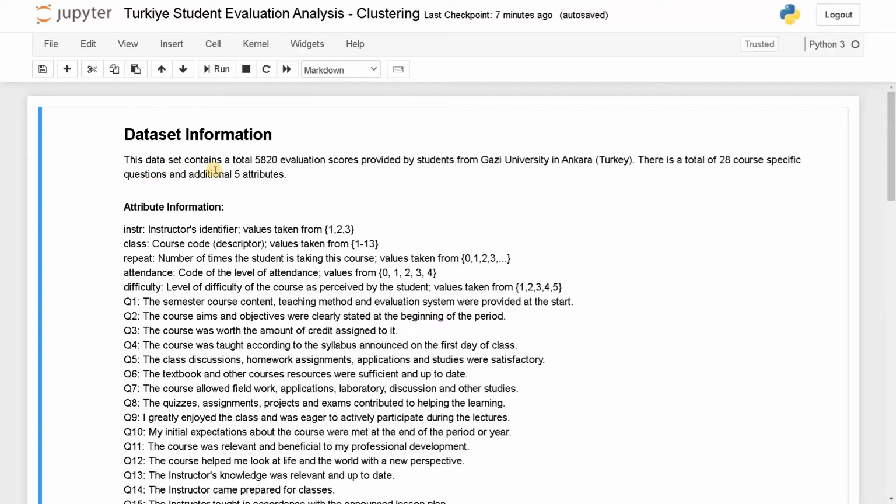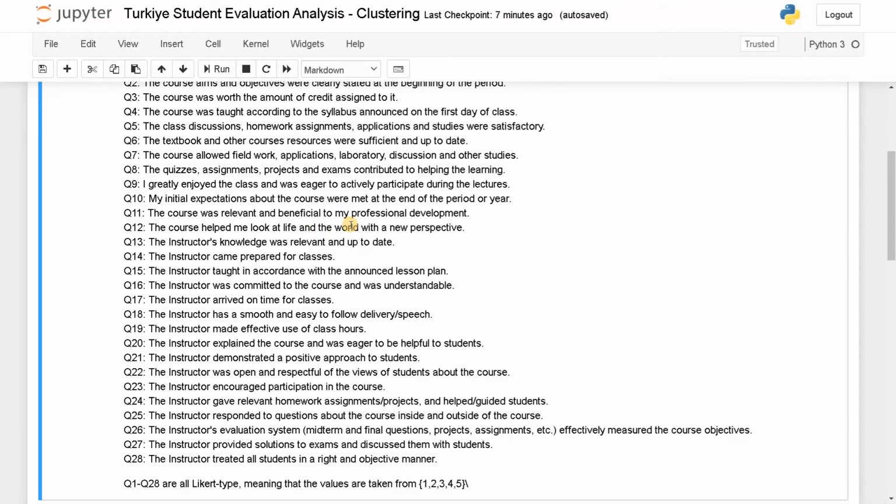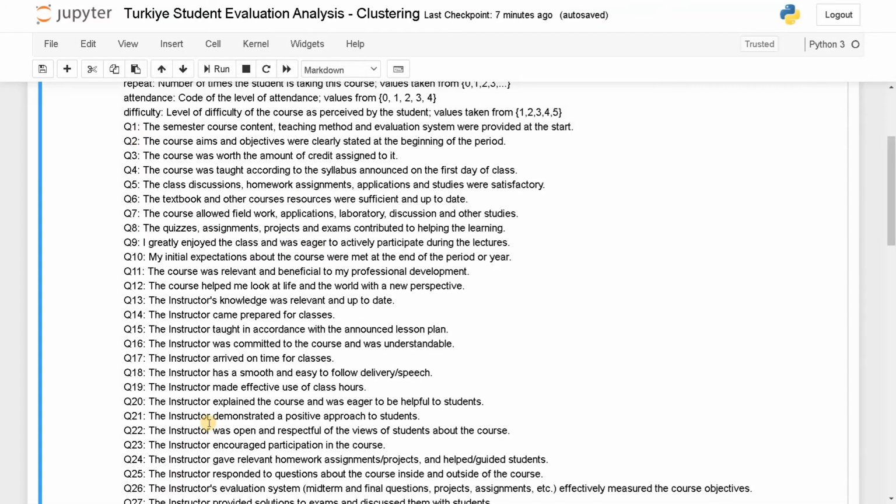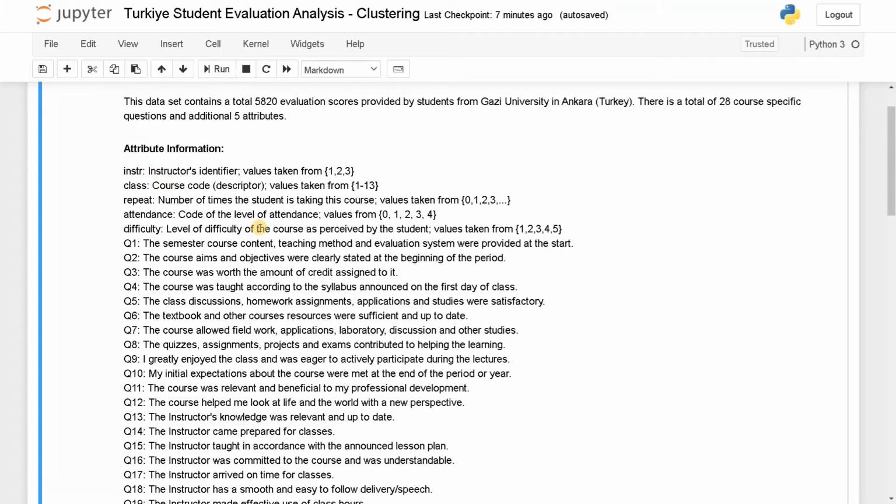This dataset contains a total of 5,820 evaluation scores provided by students from Gazi University in Ankara, that is Turkey. There is a total of 28 course-specific questions and additional 5 attributes. So these are the attribute information. So we have 28 questions and these are the additional 5 attributes.